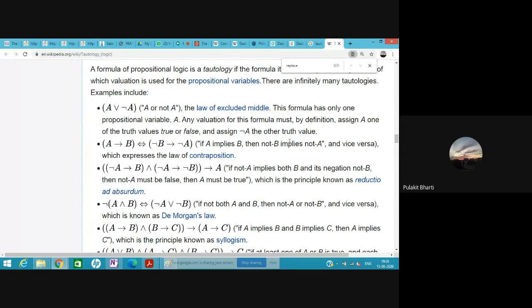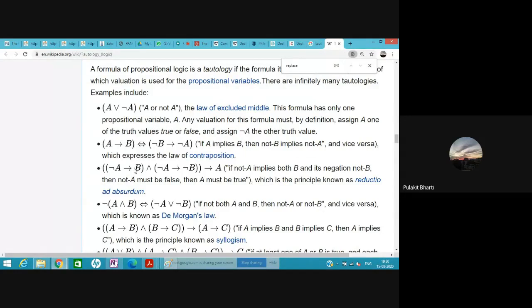So no new meaning is added here. Okay, we can replace one thing by another. Let's see another example. If not A implies B and not A implies not B, if not A implies both B and not B. Okay, so this cannot happen: either B is, or B is not.